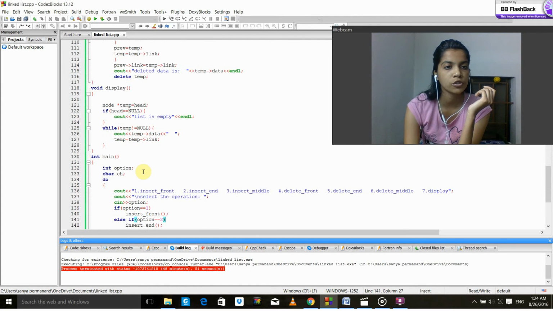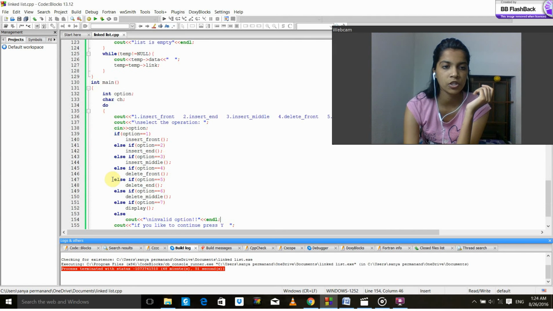Now the display function has been declared over here. Node start, temp equal to head. If head equal to null, then list is empty, or while temp not equal to null, print temp of data, space, temp of link. Over here in int main, conditions are being checked.